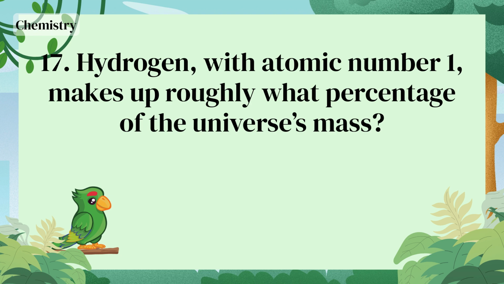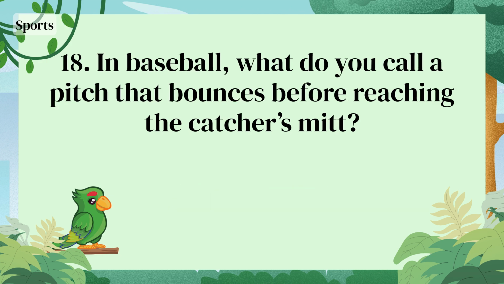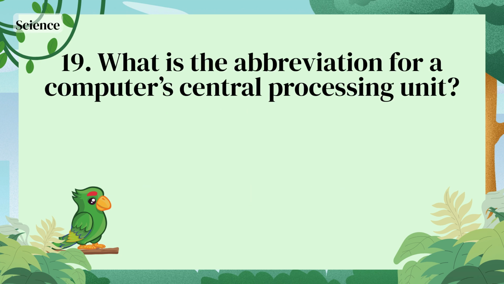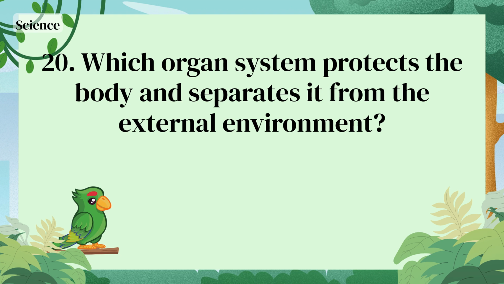Genome. Hydrogen, with atomic number 1, makes up roughly what percentage of the universe's mass? About 75%. In baseball, what do you call a pitch that bounces before reaching the catcher's mitt? Bounced pitch. What is the abbreviation for a computer's central processing unit? CPU. Which organ system protects the body and separates it from the external environment?